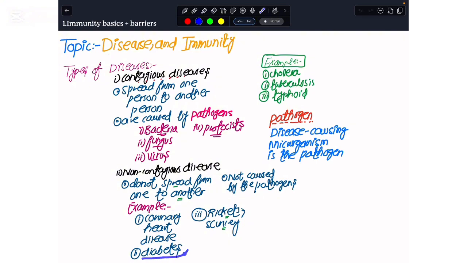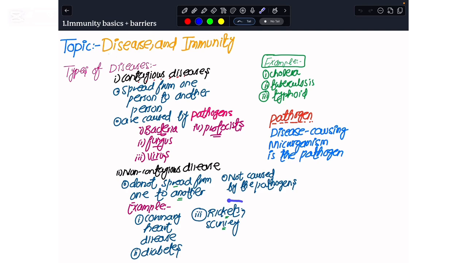Likewise, diabetic people are not in a position to sufficiently convert their excess glucose into glycogen, due to the pancreas not giving enough insulin, so they become diabetic. Again, this is not caused by any pathogen, so it would not spread from a diabetic to a non-diabetic person. If I talk about the other two diseases that I have written here, one is rickets and the other is scurvy.